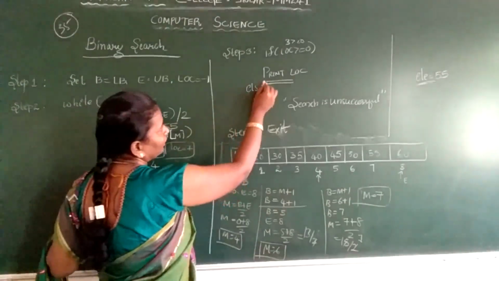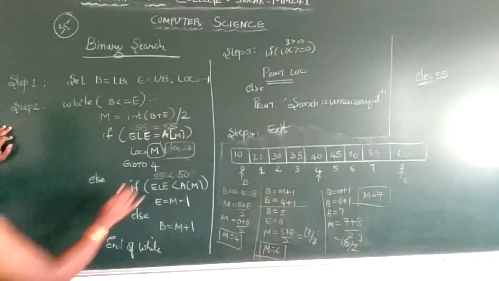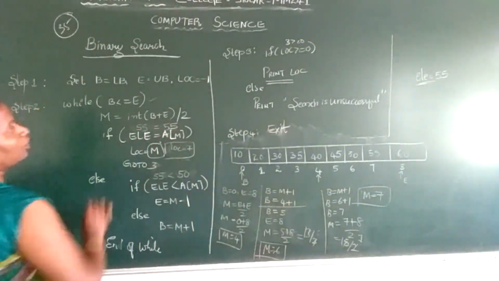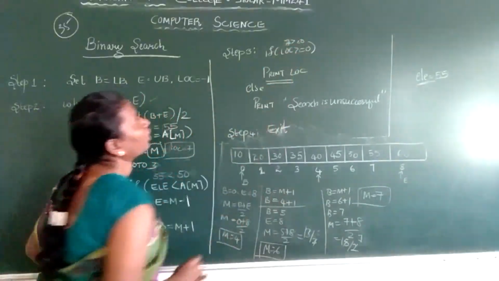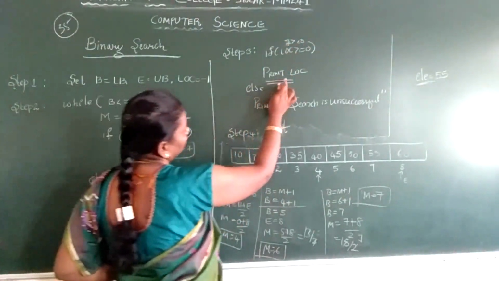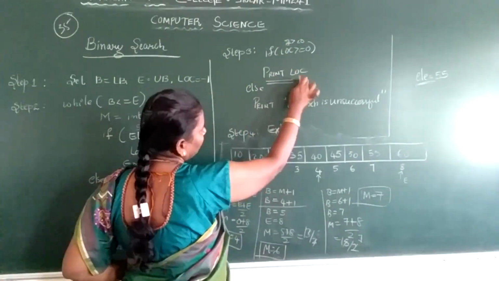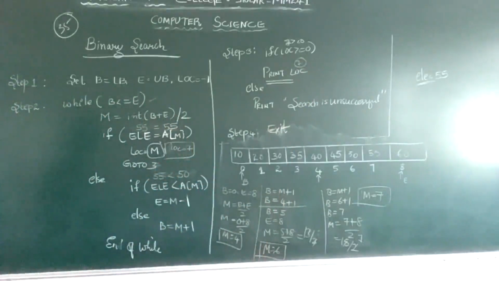What is step 4? Okay, step 1, step 2, this is step 3, not step 4, step 3. So what is your step 3? You will be comparing 7 is greater than or equal to 0. Yes, 7 is greater than or equal to 0. So I will bring the location. What is the location? The location is 7. Okay. At location 7 your search element is found.